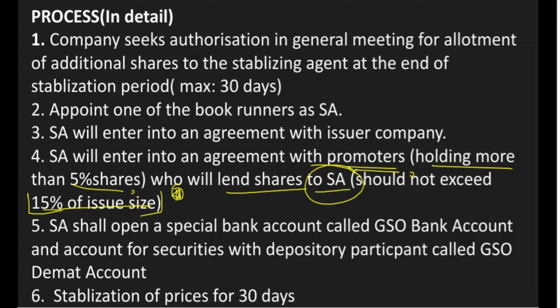Now the SA shall open special bank accounts. Two accounts will be opened. First is the GSO bank account, which is for monetary transactions, and the next is the GSO Demat account, which is for securities, that is, where we hold shares.